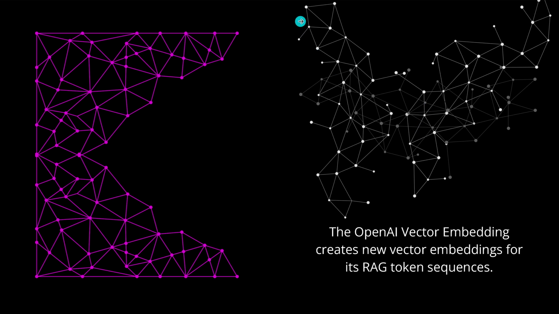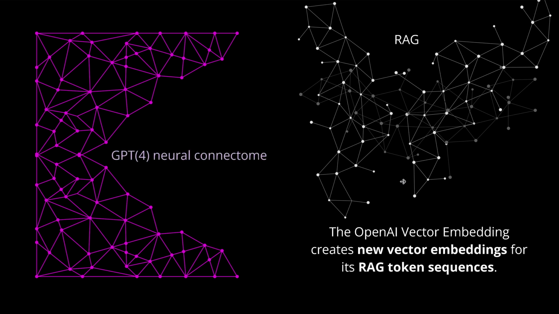So it builds, in the available vector space, a separate subspace. It agglomerates here our RAG documents. And you see what happened? This new API documentation was so completely different that it occupies different subspaces. So we have here our RAG region, if you want, in this very simple picture. And we have here our GPT-4 pre-trained and fine-tuned neural connector.